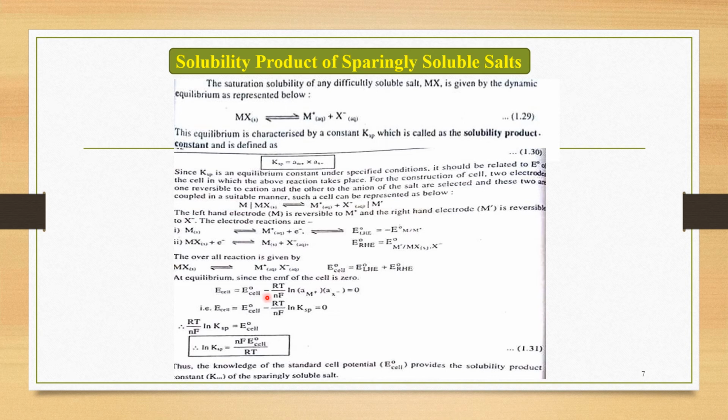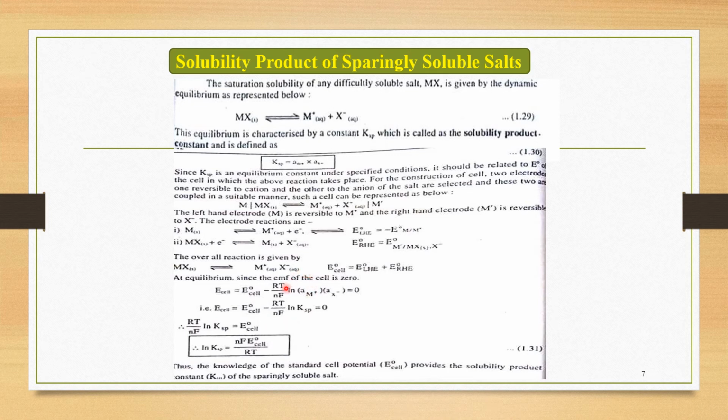At equilibrium, we know very well that the EMF of the cell is equal to 0. Under such a situation, the cell potential equals the standard cell potential minus RT upon NF ln of activity of M+ into activity of X-, equal to 0.